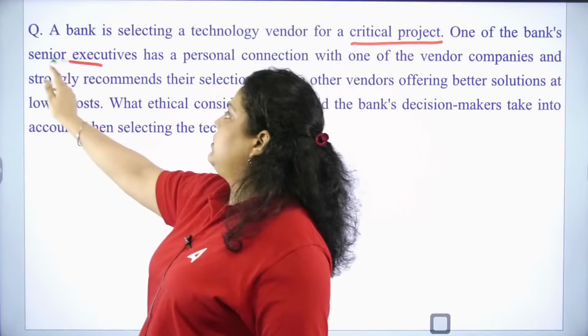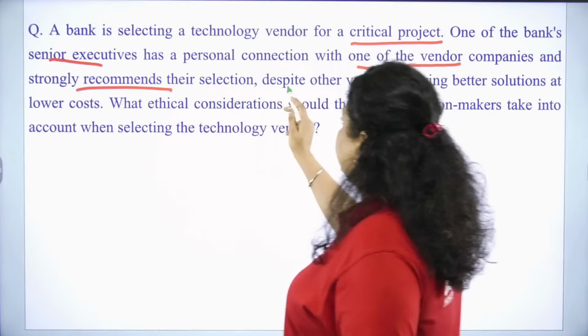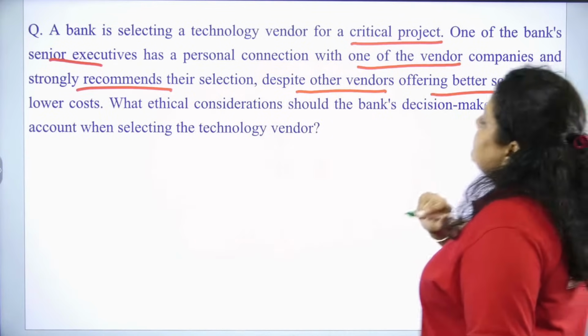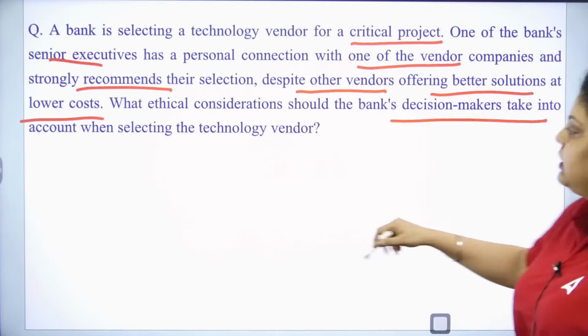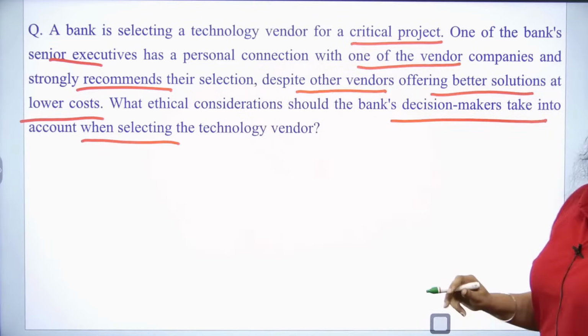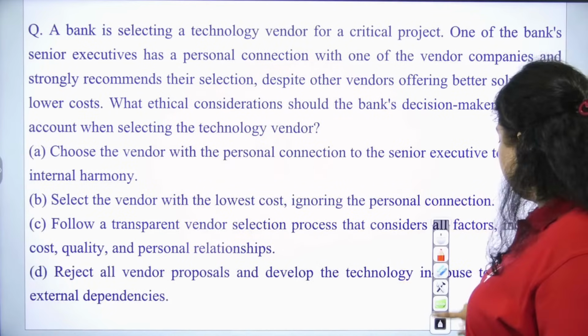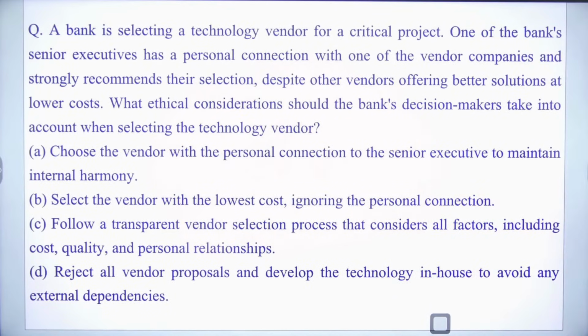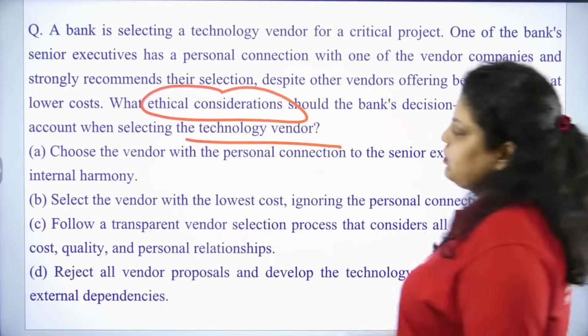One of the bank's senior executives has a personal connection with one of the vendor companies and strongly recommends their selection despite the other vendors offering a better solution at a lower cost. So now what ethical consideration should the bank's decision maker take into account when selecting the technology vendor? Okay, so now you have options that you have to answer out of that. What ethical considerations should be taken into account while you are selecting the technology vendor?